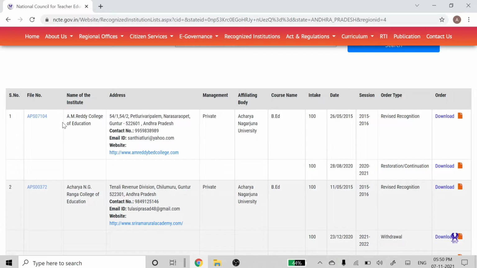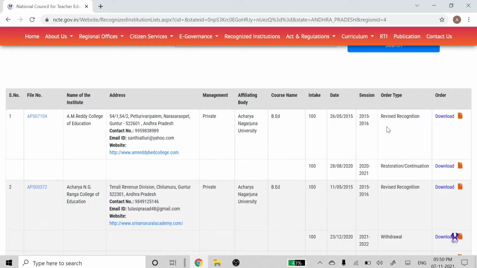Look, the first college name is AM Reddy College of Education. The file name is this. The affiliating body is Acharya Nagarjuna University. How many students can this college take? That is 100. Here you can see the status of the recognition is restoration or continuation.